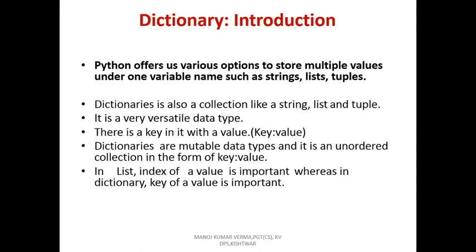So dictionaries are mutable and unordered collections of elements in the form of key and value pairs. You may know that Python offers various options to store multiple values under one variable name, like strings, list and tuple.